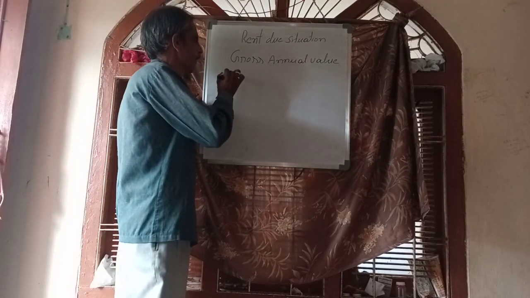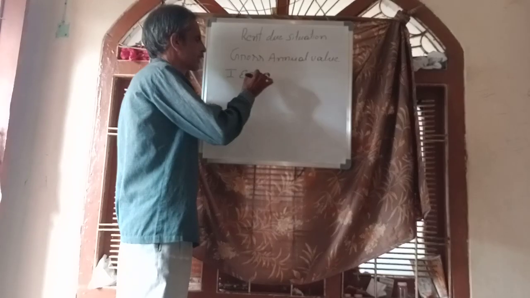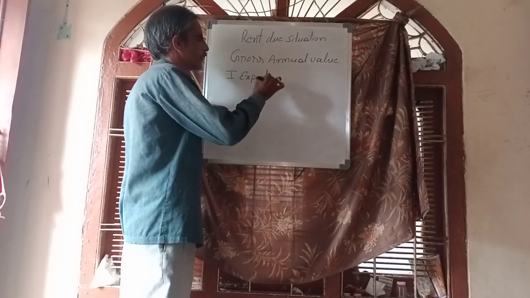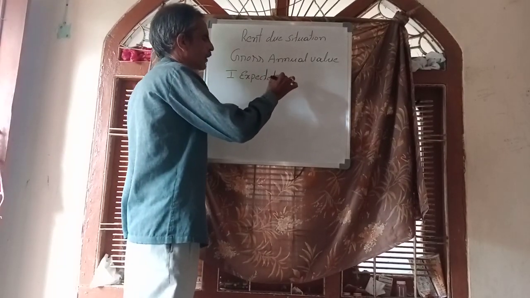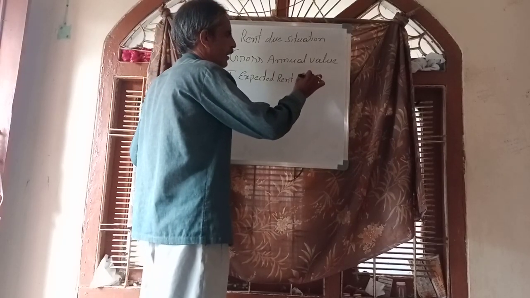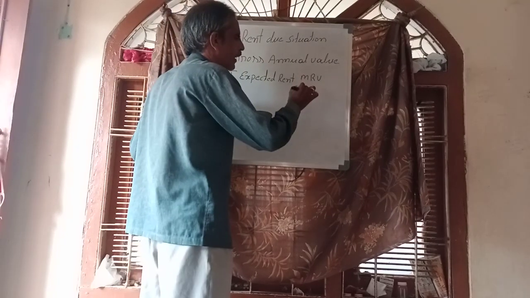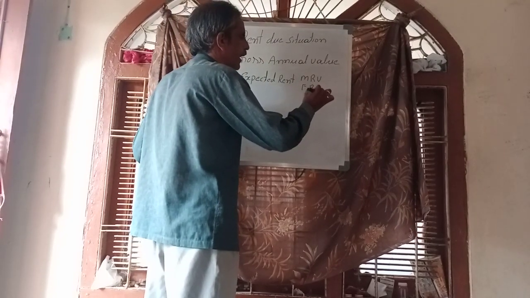In the first step, we have to calculate expected rent. How to calculate expected rent? Expected rent is the highest of municipal rental value and fair rental value.